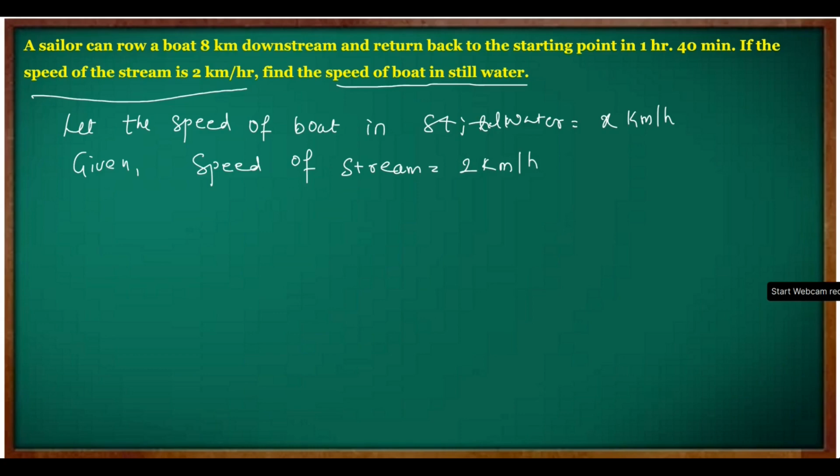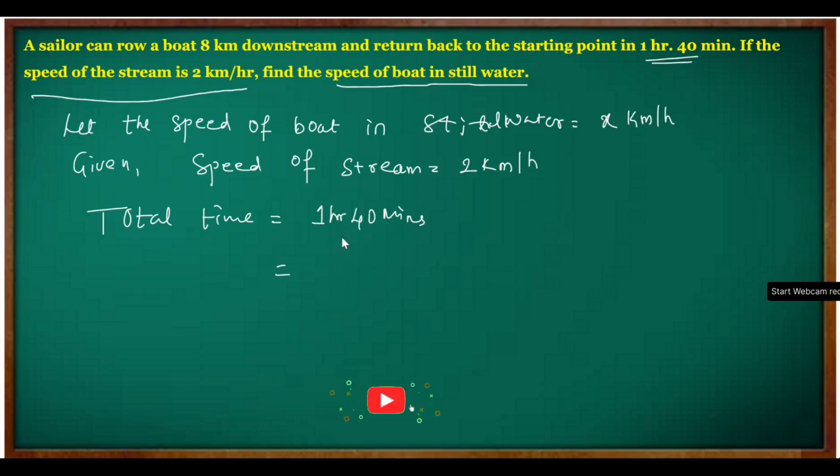The person is going to the destination and again coming back to the same point, taking a total time of 1 hour 40 minutes. So total time is equal to 1 hour 40 minutes. Let's convert this 40 minutes into hours, so that the units are the same.